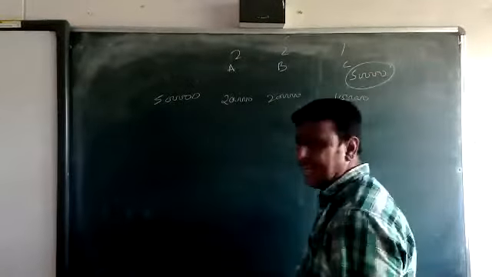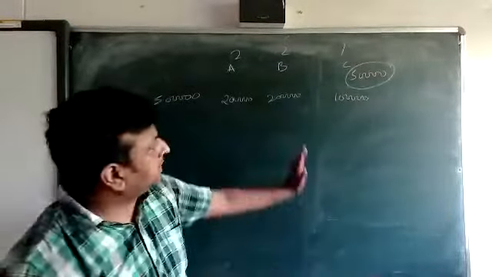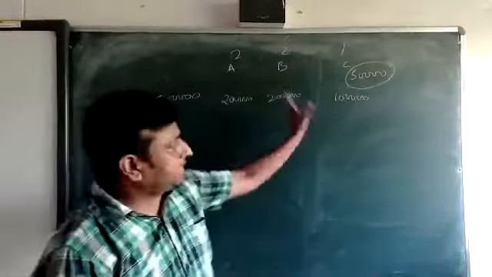And C is getting the guarantee of 50,000, so he is getting more than 50,000. So no need for any adjustment, because he is receiving more than the guarantee. Okay, beta?